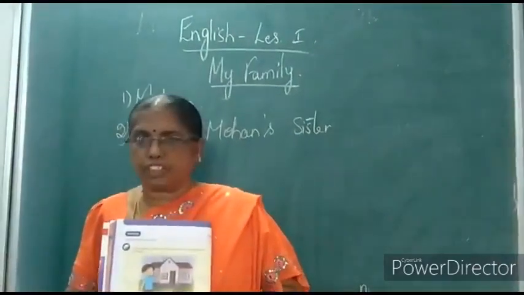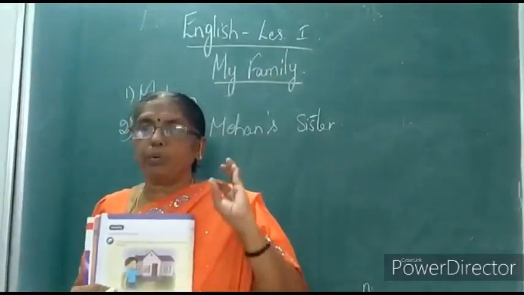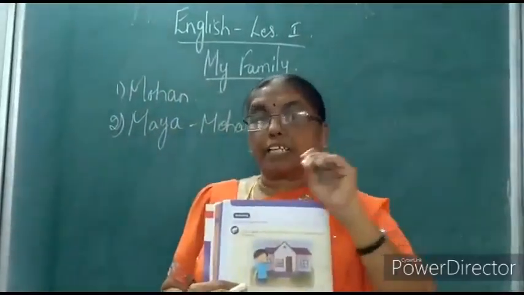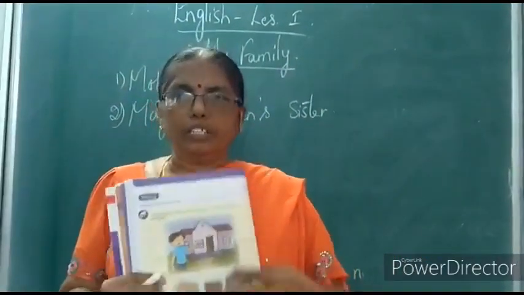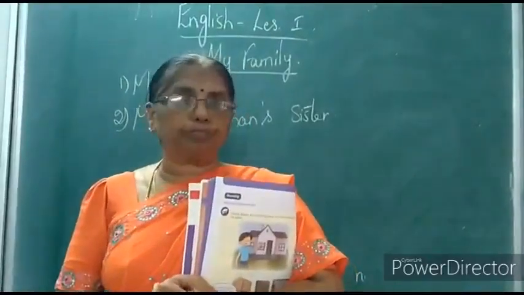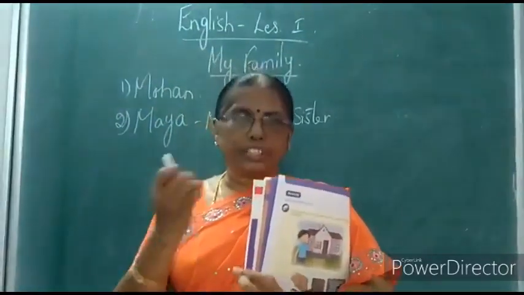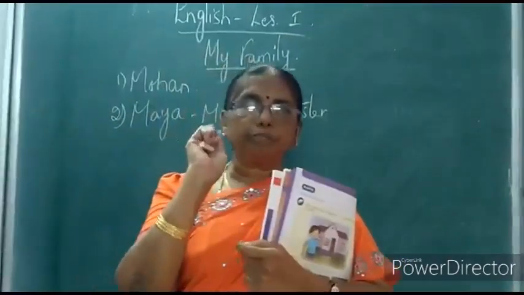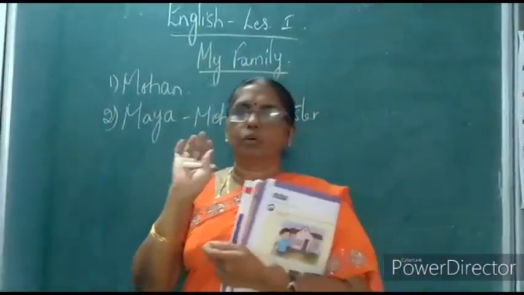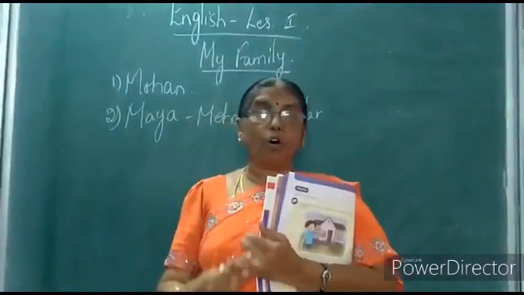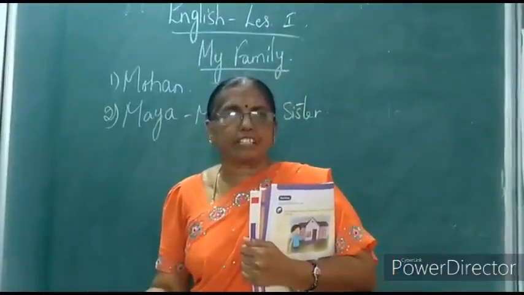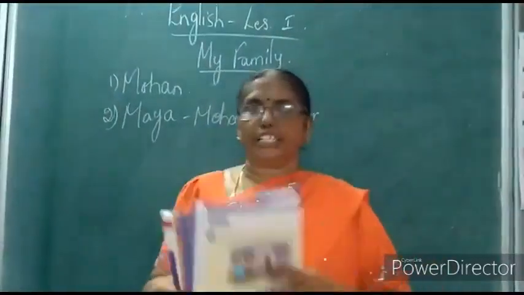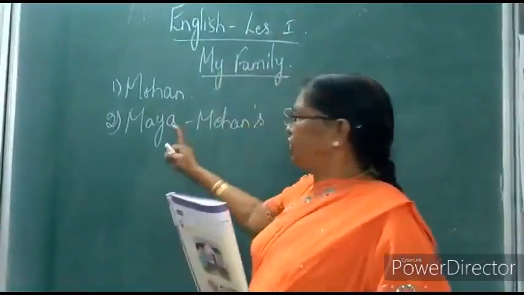What's the meaning of intelligent? To be very, very clever. You should be clever in everything. Understood? Like an intelligent girl, a clever girl does what? She obeys her parents at home. She obeys her teachers. She does her homework. She does not speak in the class. And her writing will be perfectly good. Very good handwriting she maintains. She helps her friends. So all these qualities are what? They make you a good child, an intelligent child. So Maya is an intelligent child.